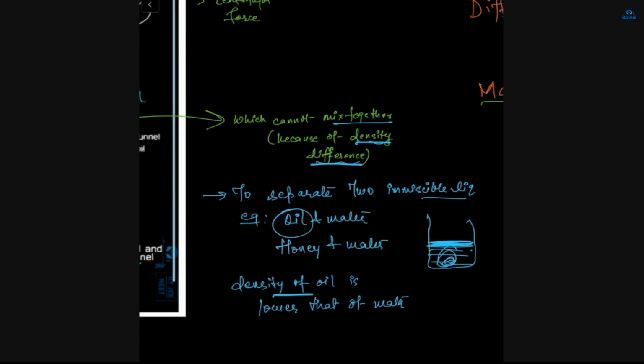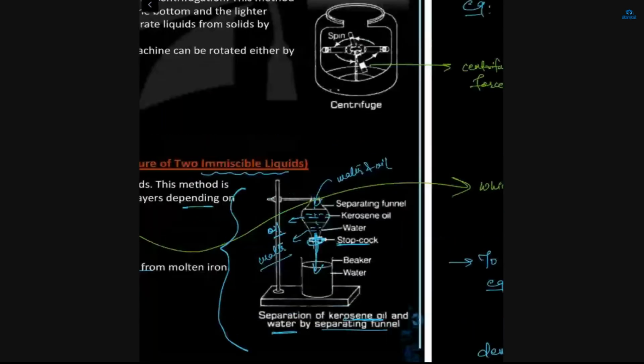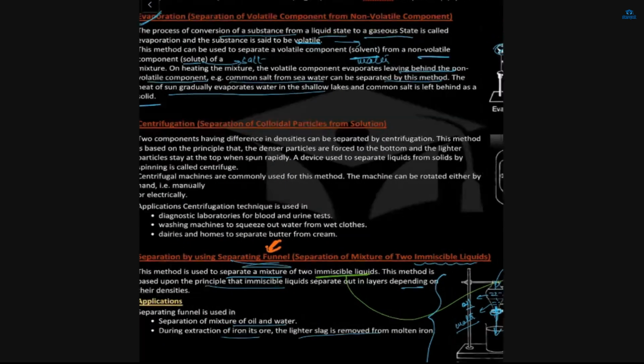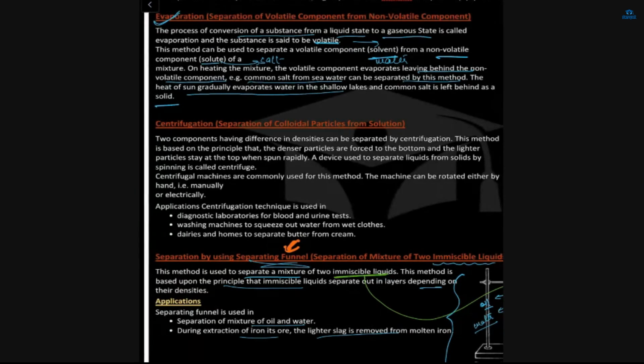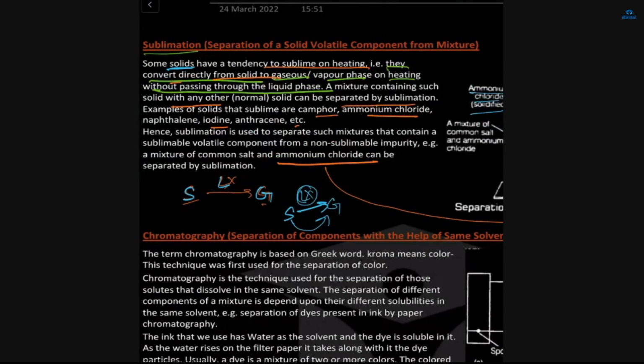Because the density of oil is lower than that of water, right? Honey and water. Honey is more dense than water. And we have discussed about sublimation also, no? Here, the liquid phase is not included, only directly from solid to gas.